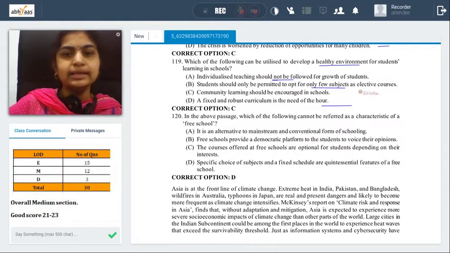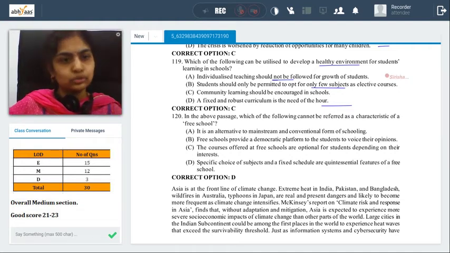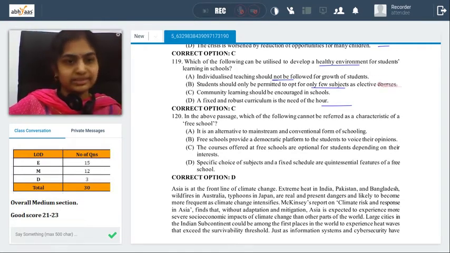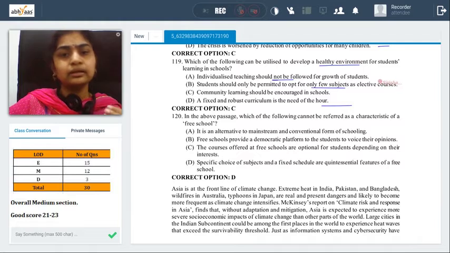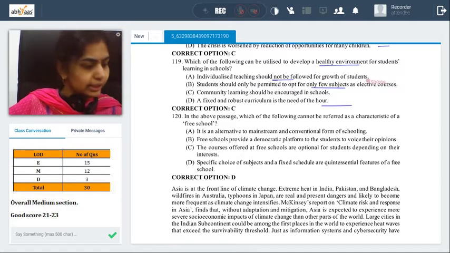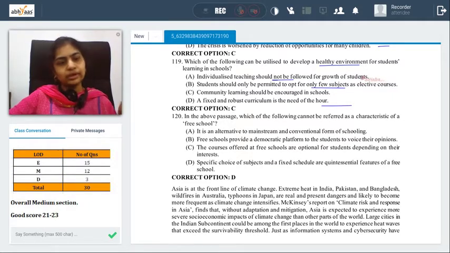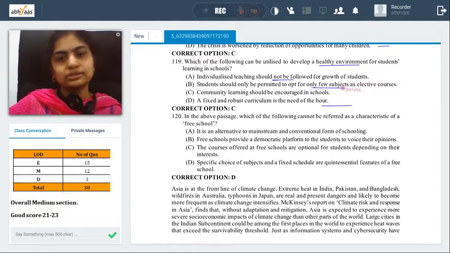So if you look at A, B, D, they are kind of saying that it should not be student centric, or you should have restrictions and rote learning or a particular curriculum. Those kind of points are suggested in A, B, D. If you look at the last lines, you have to have neighborhood practices or some kind of encouragement to happen. Together learning kind of idea is coming up.